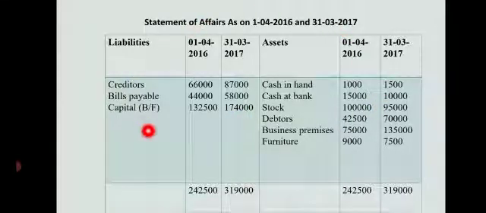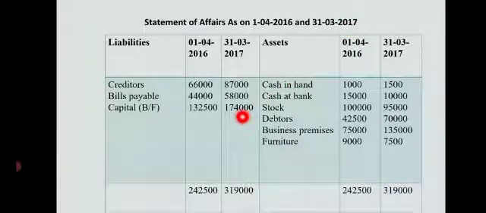So this is the way we prepare the statement of affairs at the beginning of the financial year 1/4/2016 and at the end of that same financial year, 31st 3 2017. For what purpose do we prepare the statement of affairs at two different dates? To find out opening capital and to find out closing capital. Now it depends upon the problem. If sometimes the problem mentions opening capital, then you are supposed to prepare the closing statement of affairs only as on 31st 3 2017 to find out closing capital.